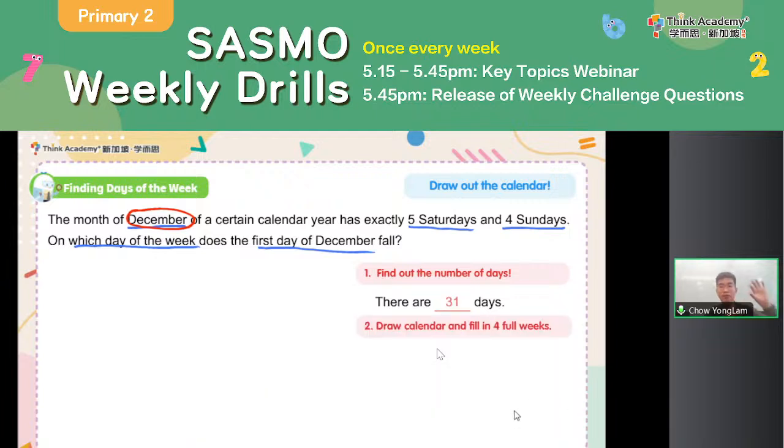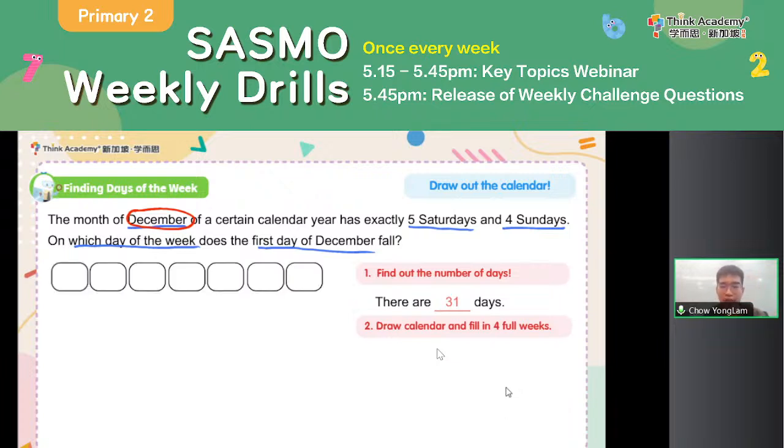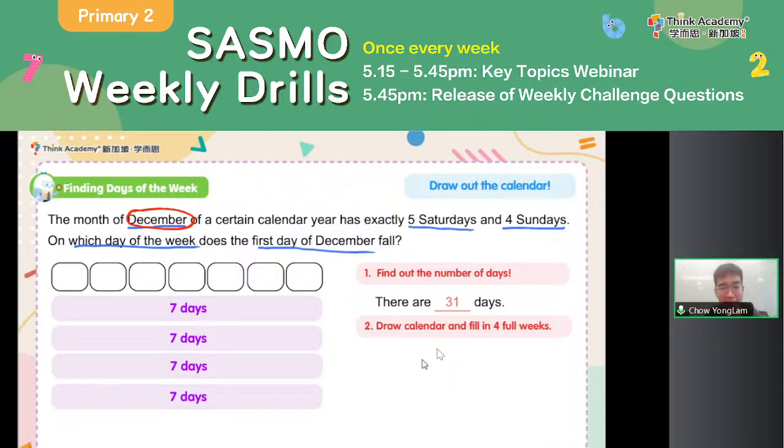Okay, so with that, we want to draw out the calendar and fill in 4 full weeks. Do you know why I need to fill in 4 full weeks first? That's because regardless whether your month has 28, 29, 30, or 31 days, it will have 4 full weeks regardless. Okay, a month has at least 28 days. 28 days is just 4 full weeks. So we have 4 full weeks. Okay, and then we are going to just fill them in, 7 days, 7 days, 7 days, 7 days.